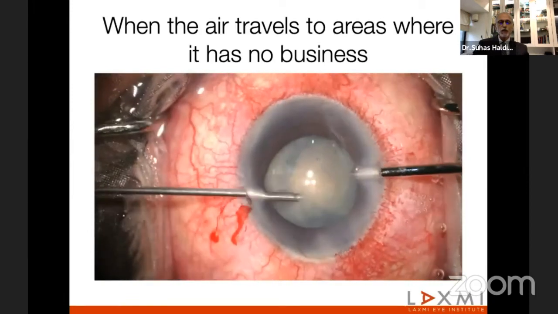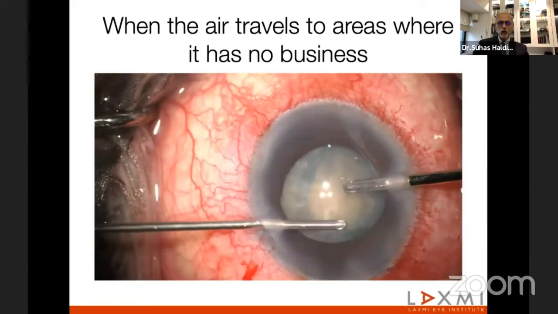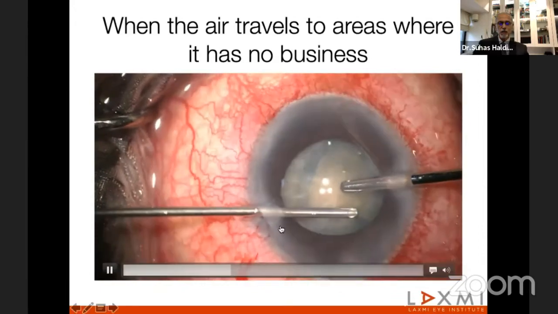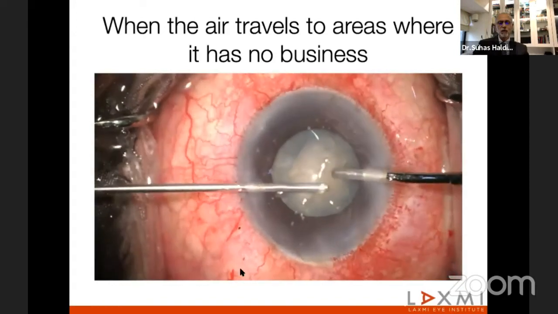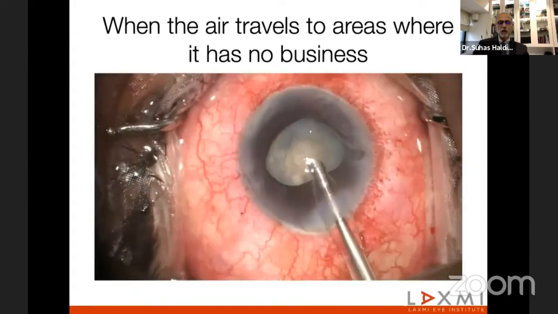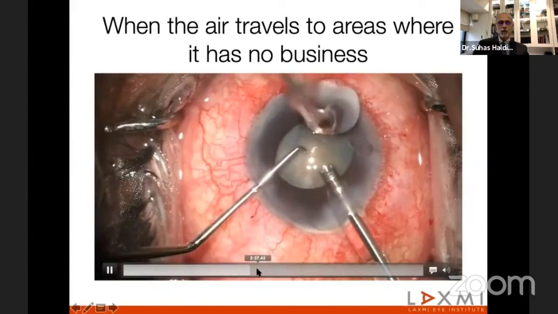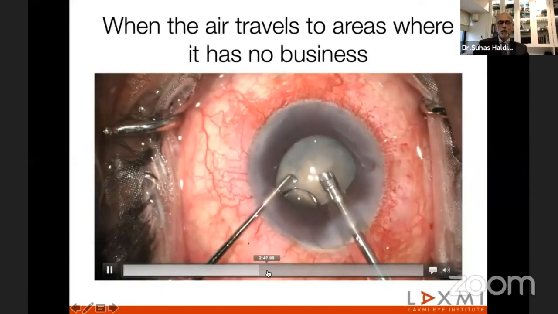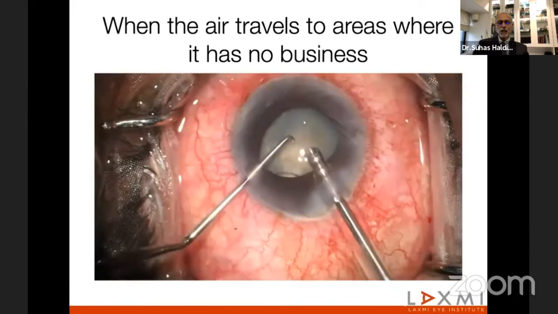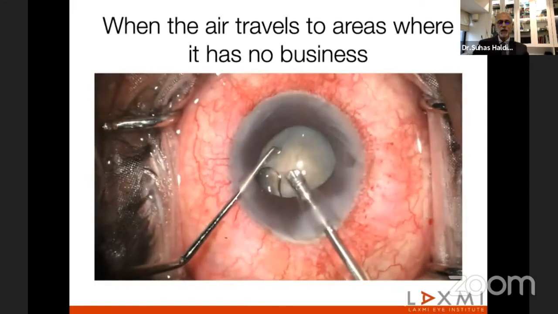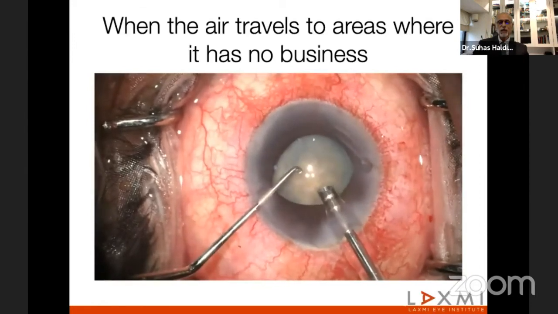The phaco is not really difficult here, but he prefers to do vitrectomy because the vitreous is already there in the AC. Now you notice some air coming in. That means there's some air behind. When he did capsular staining, some air must have gone in, so there's a direct contact.